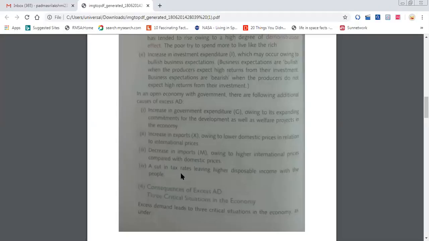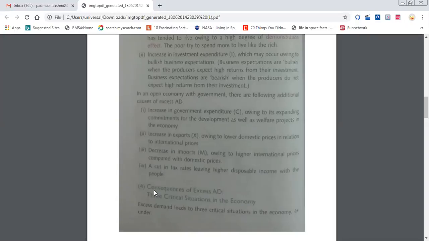Next, a cut in the tax rate. If they reduce the tax rate, it is a benefit for an individual, as the disposable income will be more. In the last class, I explained the tax rate: first 5,000, then increasing to 5,000 plus 5,000, 10,000. If they increase the tax, the disposable income will be less for the people to spend. Here, 5,000 is being reduced to 4,000. Is it a benefit for the individual or not? Yes, benefit. So he will have a lot of disposable income to spend.